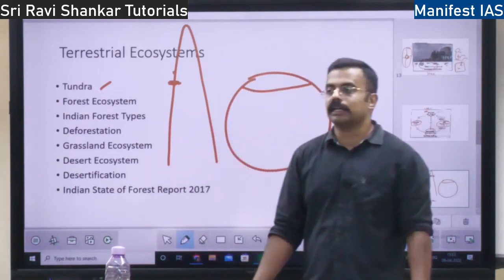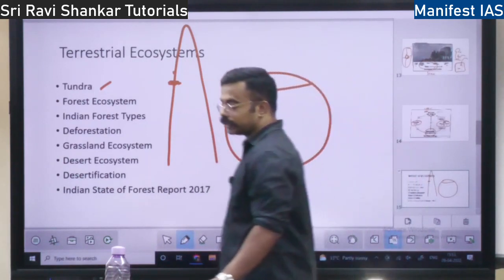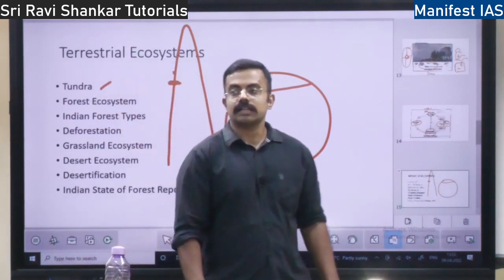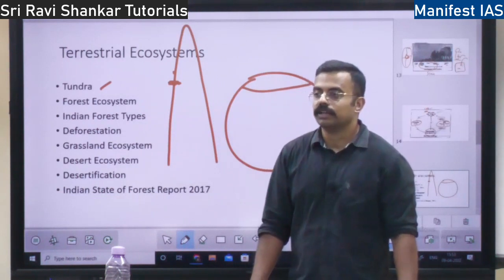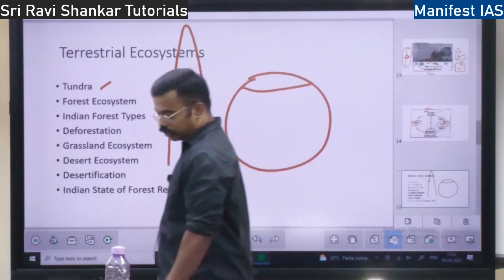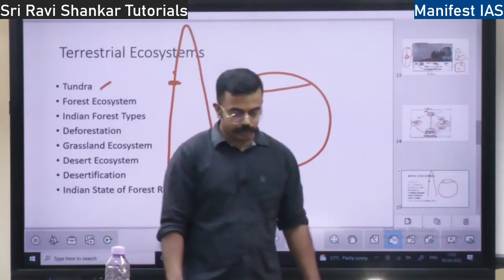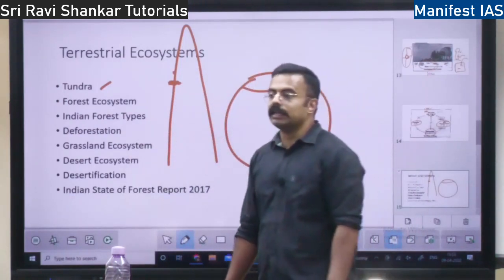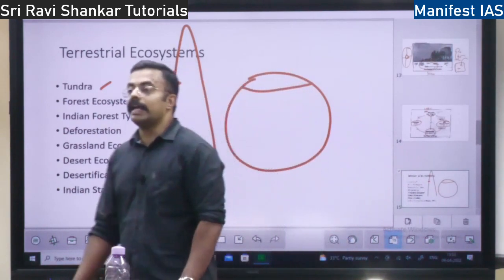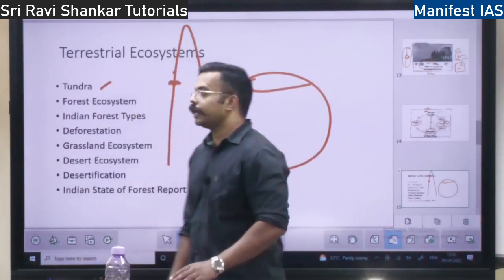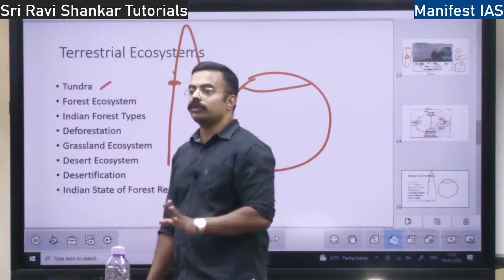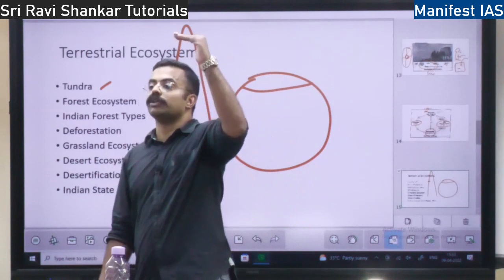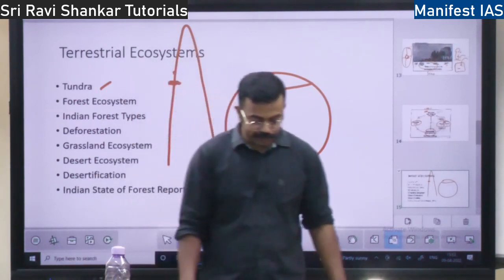Where do you find Arctic tundra? You will find it in Alaska, Russia, right? Alaska belongs to which country? USA. Alaska, Russia, Canada, all these areas you will find the Arctic tundra. Then you have alpine tundra. Alpine tundra is at high altitude. See, it is not confined to the polar region. You can find alpine tundra even in the Himalayas, but at very high altitudes, at very great heights, right?